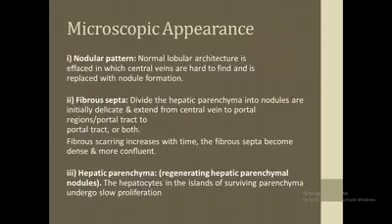Now we're going to discuss the microscopic appearance. There is a nodular pattern seen on the liver. The normal lobular architecture is effaced and is replaced with nodule formation, and the central veins are hard to find on microscopy. There are different fibrous septa present which divide the hepatic parenchyma into nodules. They are initially delicate and extend from central vein to portal regions, or from portal tract to portal tract, or between both of them. This fibrous scarring increases with time and the fibrous septa become thick and dense, and the hepatic parenchyma is replaced by regenerating hepatic parenchymal nodules.